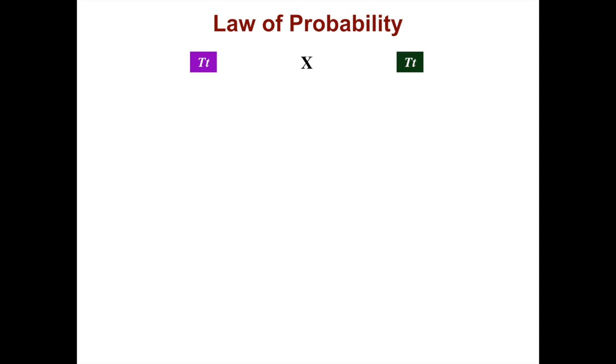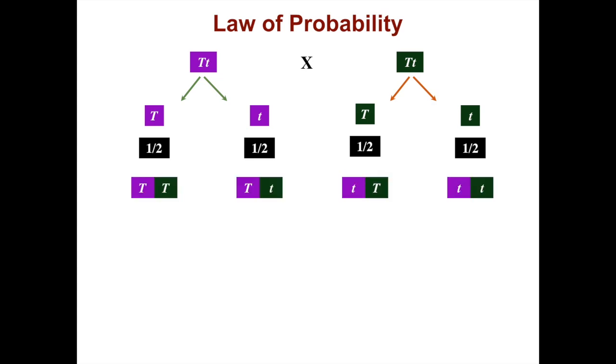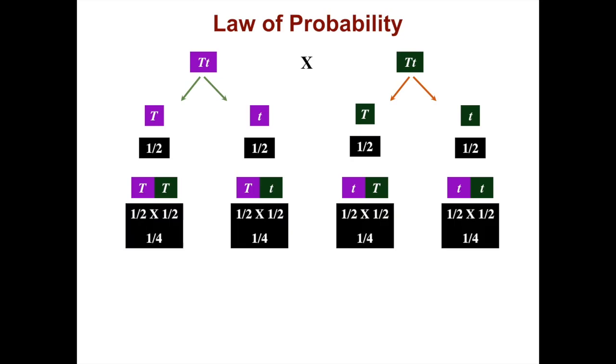So if we cross 2 pea plants that are heterozygous for the stem length alleles, we will get 4 types of gametes, 2 from one parent and 2 from the other parent. And these will occur at equal probabilities. These gametes can then produce offspring of 3 genotypes, with the heterozygote being the most common.